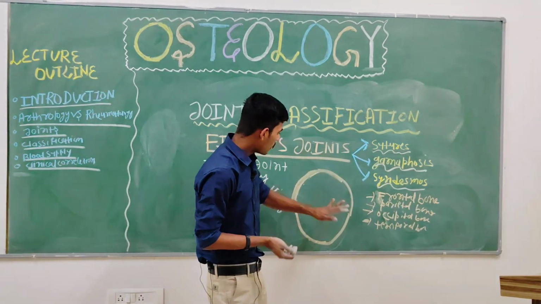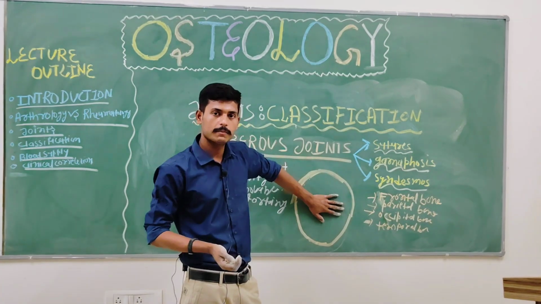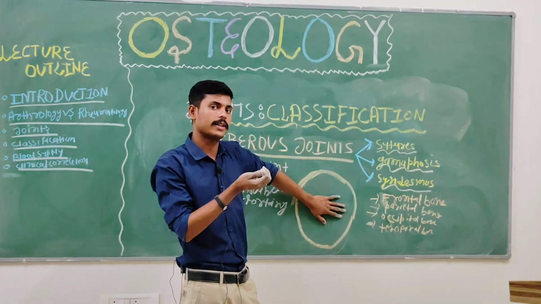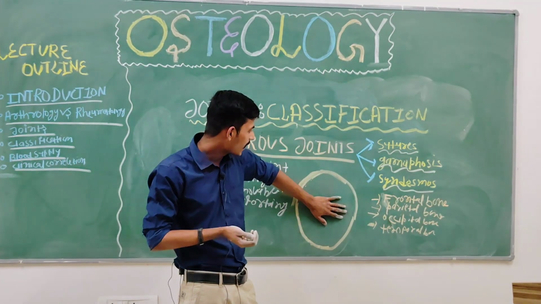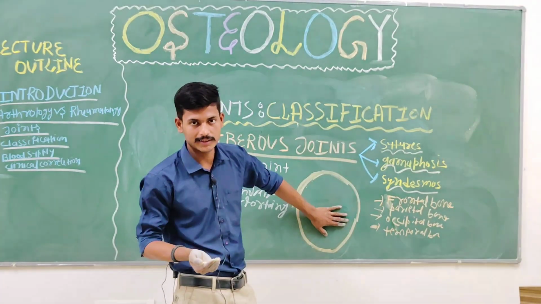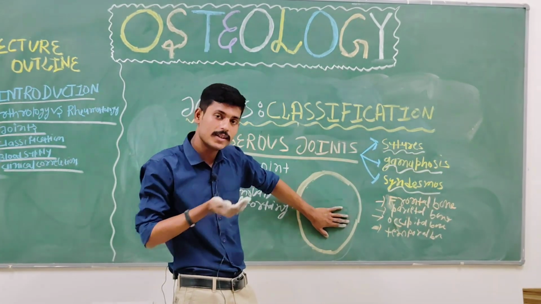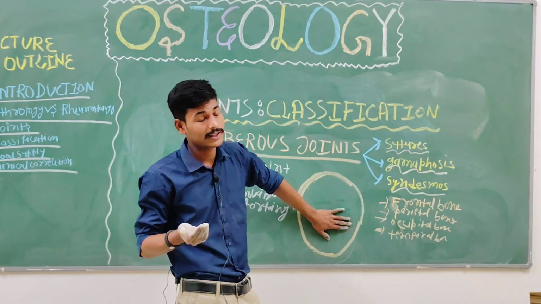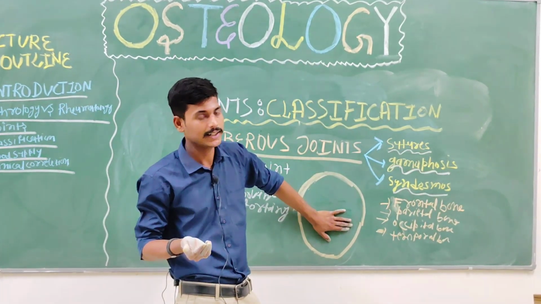So what happened when we are in our mother's womb, as a fetus? At that time, these bones are not joined firmly, as we have the joining now in the skull, or the cranial bones.